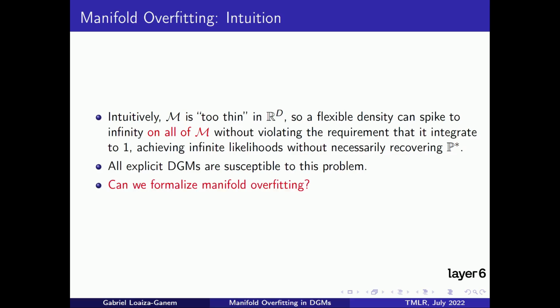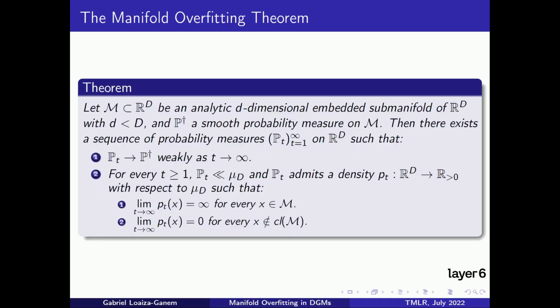So far, we have developed intuition about manifold overfitting and why we should expect it to happen. But can we formalize this intuition? The answer is yes, and we show that essentially any distribution P dagger on the manifold can be recovered with densities diverging to infinity on the entire manifold. This means that, if the data we observe comes from P star, maximum likelihood can in principle recover any arbitrary distribution P dagger on the manifold. P star need not be recovered. If you want to see more details, please see our paper.